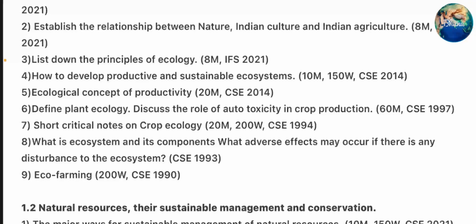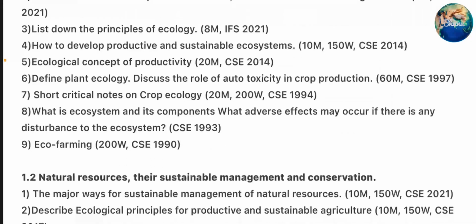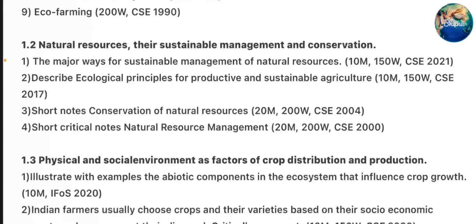What adverse effects may occur if there is any disturbance to the ecosystem? Ninth question. Eco farming. Next. Natural resources, their sustainable management and conservation.